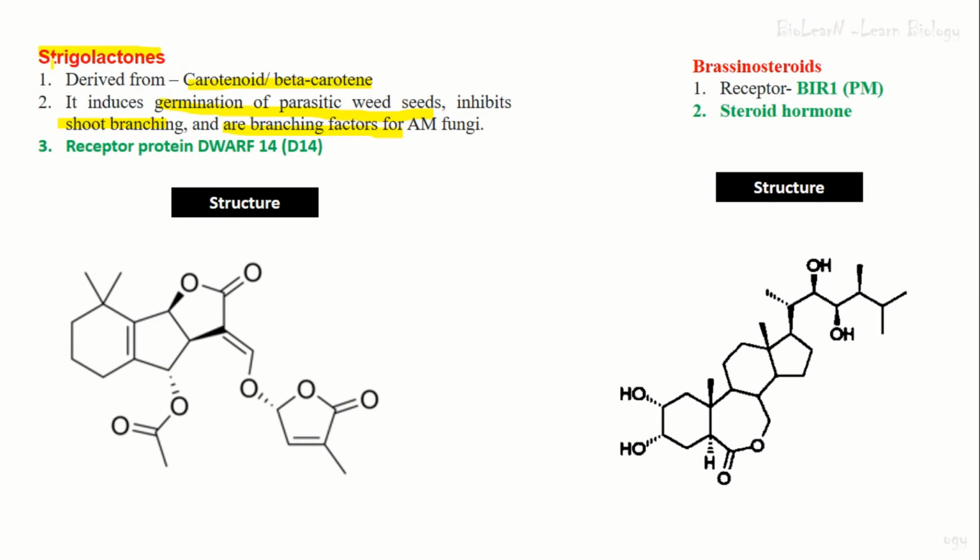So the receptor for the strigolactone in the plant is a dwarf-14 protein. So dwarf-14 protein is a receptor for strigolactone. This is the structure of strigolactone.